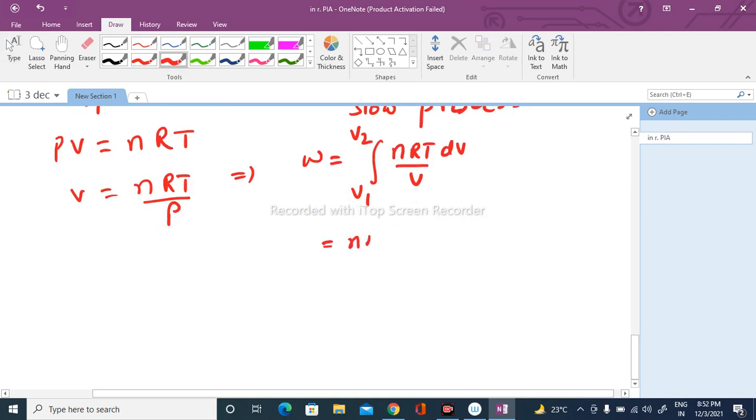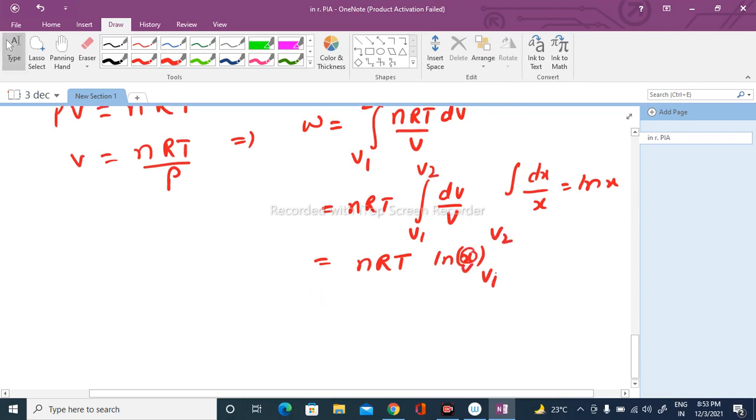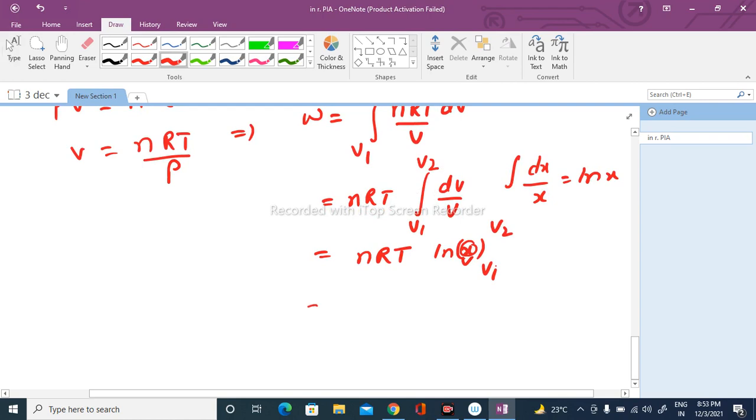This is equal to nRT into integration dV by V, V1 to V2. Integration of dx by x is ln x, logarithm with base e. So this is ln V from V1 to V2, which is equal to nRT into ln V2 minus ln V1. We are just opening the brackets.